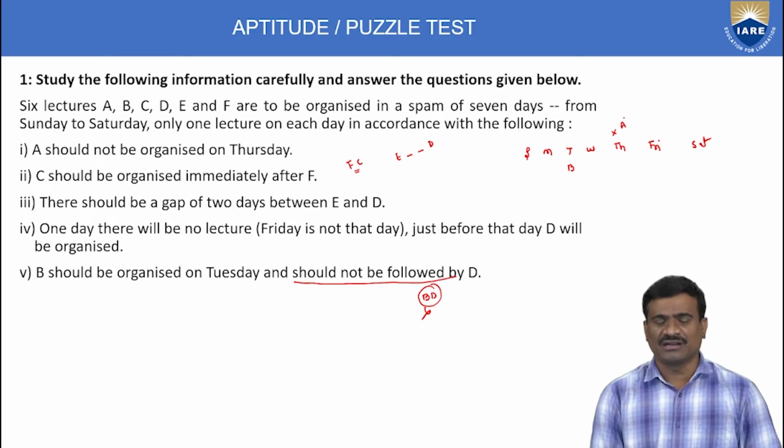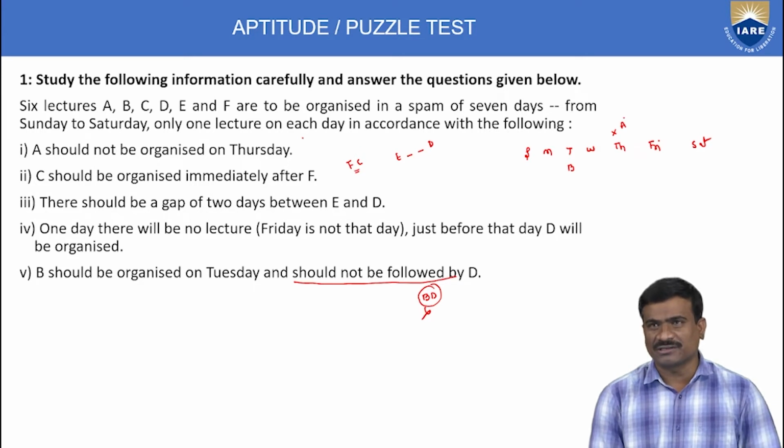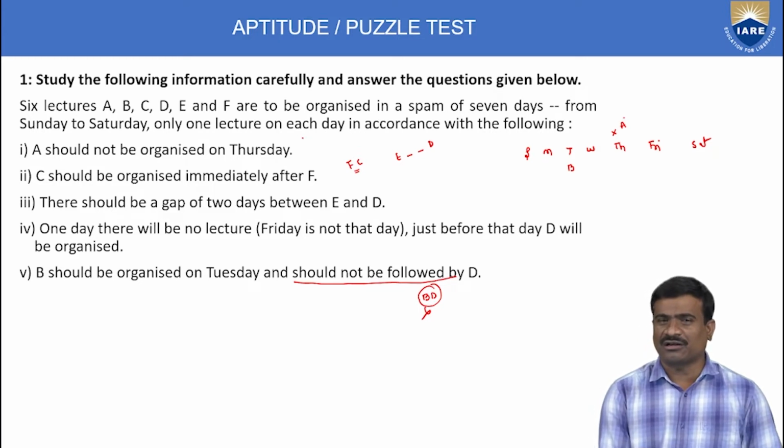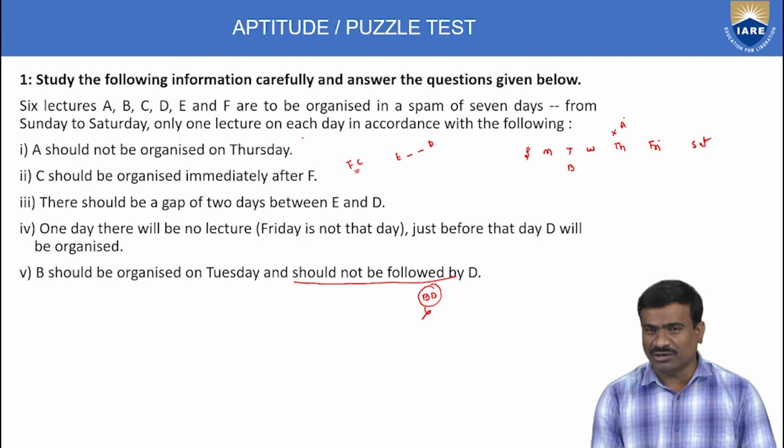First condition, A should not be organized on Thursday. Second condition, 1 day there will be no lecture. Friday is not that day. Just before that day, D will be organized. Total we have 7 days, 1 day holiday, Friday is not that day, remaining 6 days.